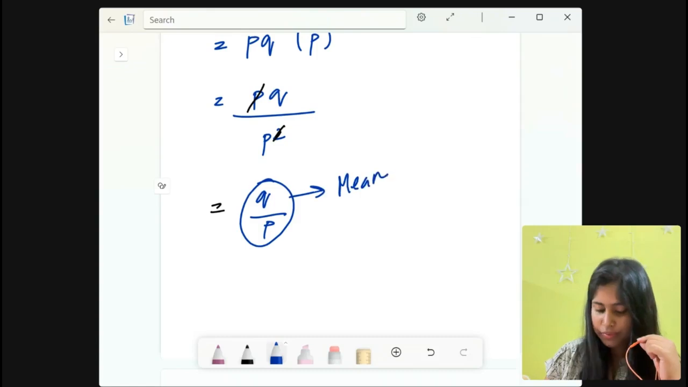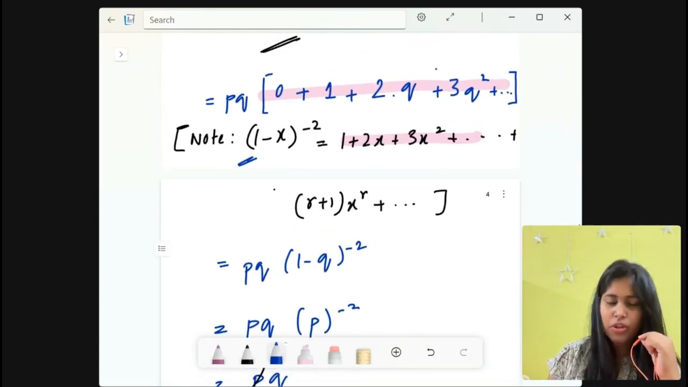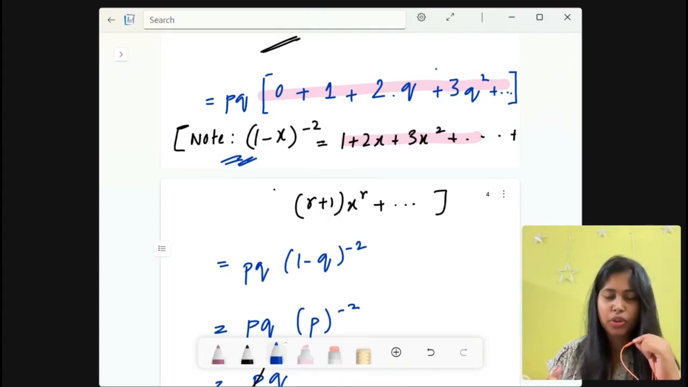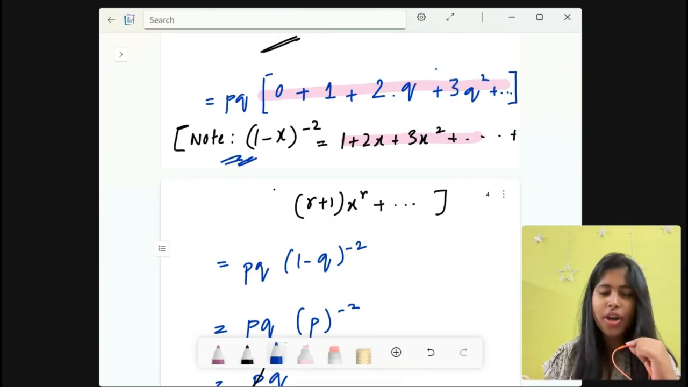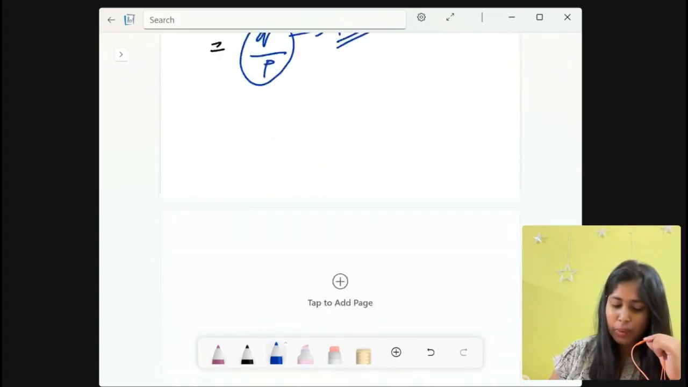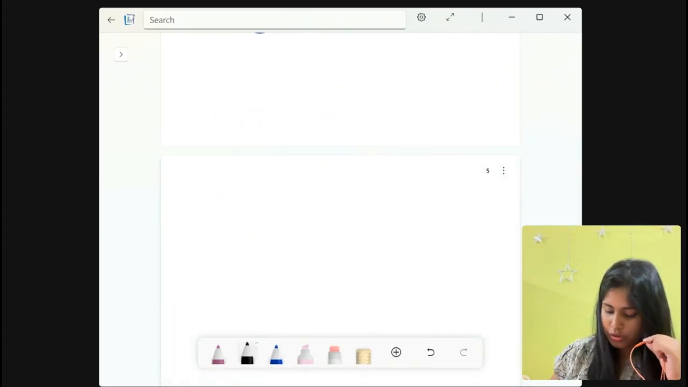This is the mean. Now after this binomial expansion, you also need two more binomial expansions in this geometric distribution. One we need right now, another is for the problems you will face in your question paper. So let me say what the binomial expansions are, and you can write that as a note.